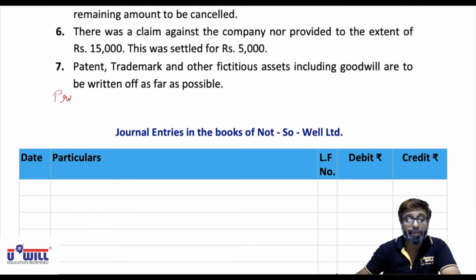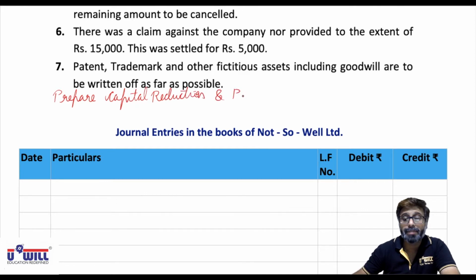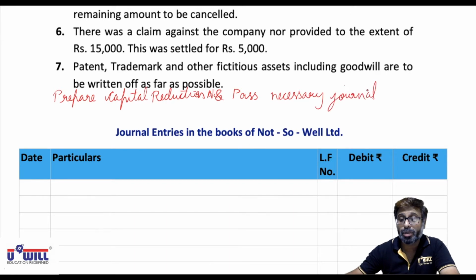Prepare capital reduction account and pass necessary journal entries. Okay, balance sheet is not to be done in this question. So prepare capital reduction account and pass necessary journal entries. Only journal and ledger account are to be done in this question.